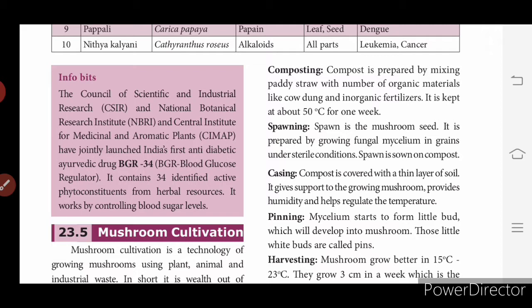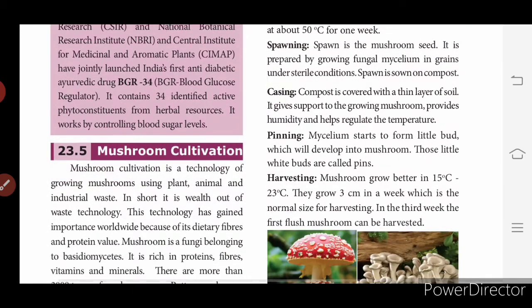Then pinning. Pinning is when mycelium starts to form little buds which will develop into mushroom. Those little white buds are called pins. So after composting, spawning and casing, mycelium starts growing into little buds. Those buds are called pins, and that stage is called pinning. The next one is harvesting.